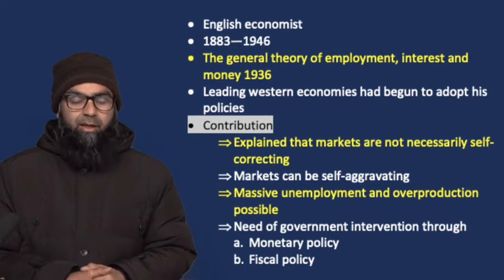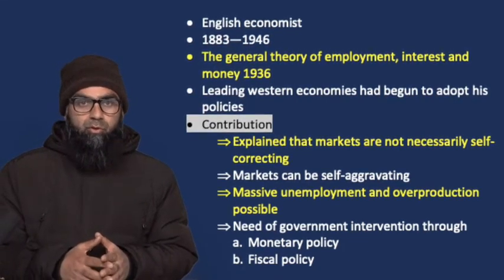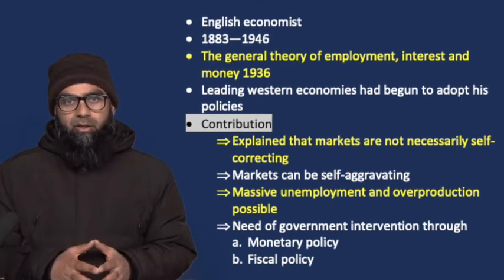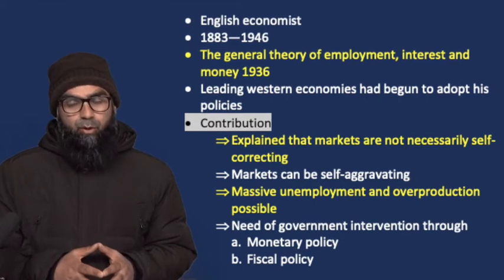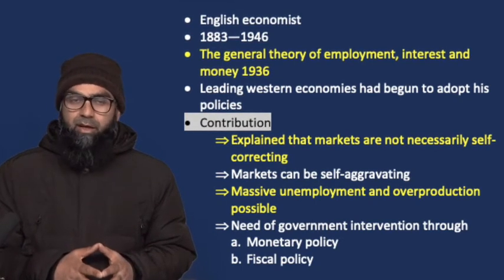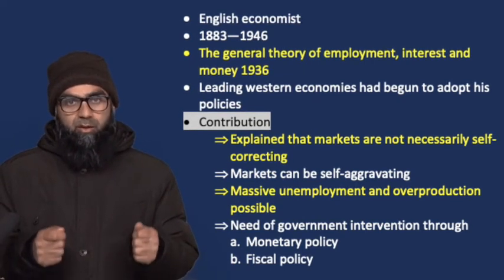Keynes is saying that the government needs to intervene to smoothen, to save economies from the bad phases of the trade cycle. So he says that we need to intervene in the economy through our monetary policy and through our fiscal policy.